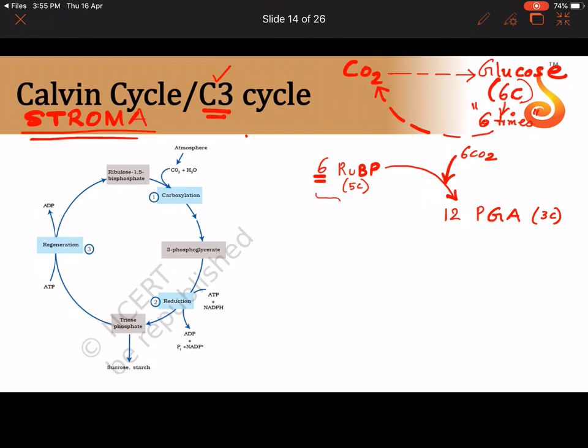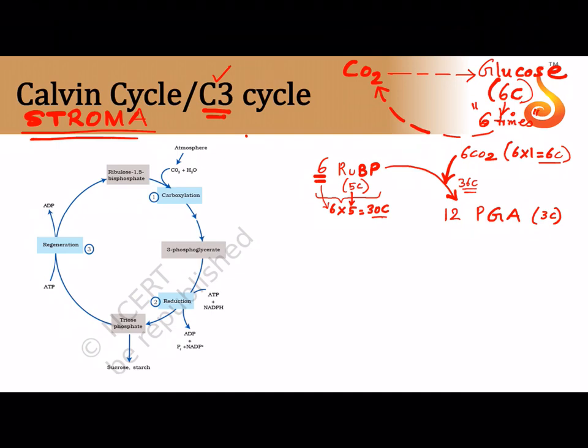So now how many carbon atoms do we have at our disposal over here? We have 6 into 5-carbon compound, so we have 30 carbons with us. Here how many carbon atoms do we have at our disposal? 6 into 1, 6 carbon. So 30 plus 6, we get how many carbon? 36 carbon. Now how many molecules of 3 carbon can you split 36 carbon into?